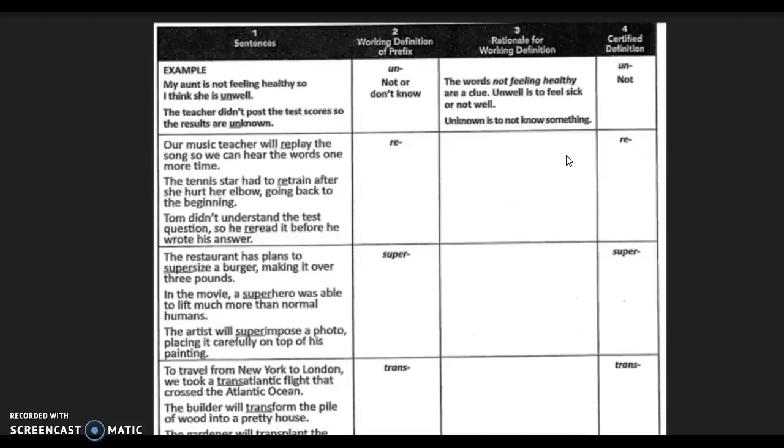Our music teacher will replay the song so we can hear the words one more time. What's the music teacher going to do? What do you think replay means? Please write it over here.